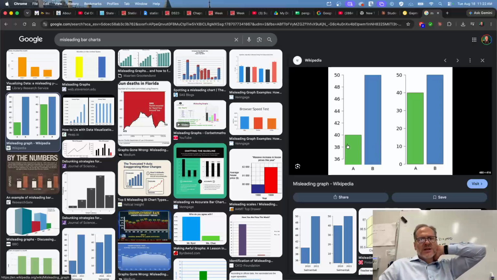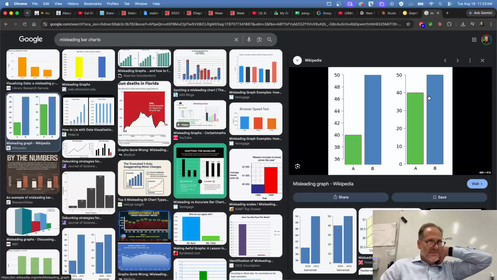A's not doing as good, right? But this is just showing us from 36 to 50. If we see that from 0 to 50, A and B look a lot closer, don't they? So if somebody presented data like this, you'd be suspect, right? Like they're trying to paint a certain picture. They're trying to make you see it a certain way, when in reality this is visually where it's at.